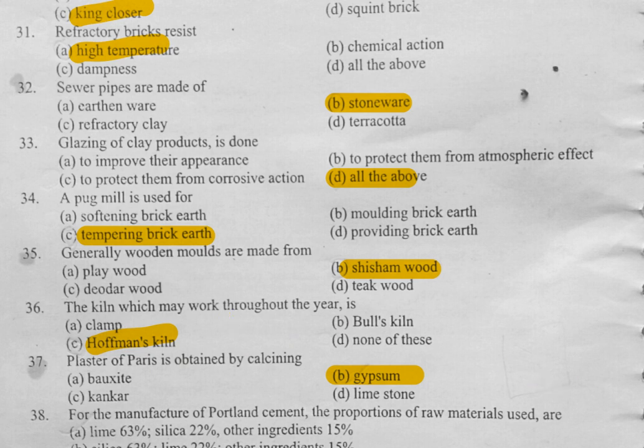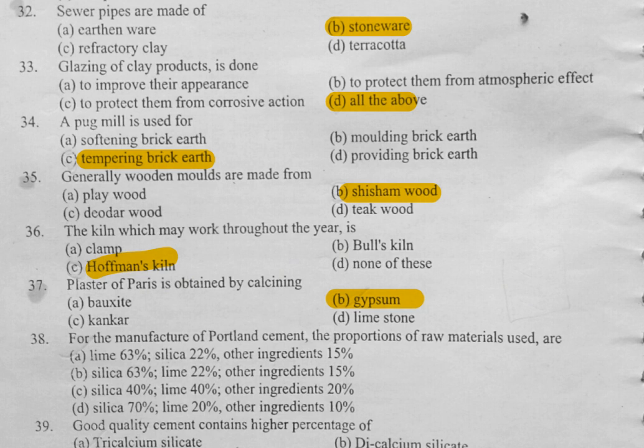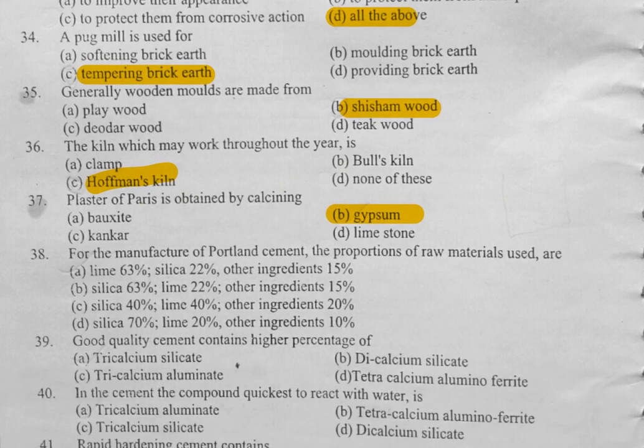So similarly move to question number 38. For manufacturing of Portland cement, the proportion of raw material is lime, silica 36, 22 and other ingredients. Here option A and B is the same answer. So option A and B will be the correct answers. So here both options are similar.